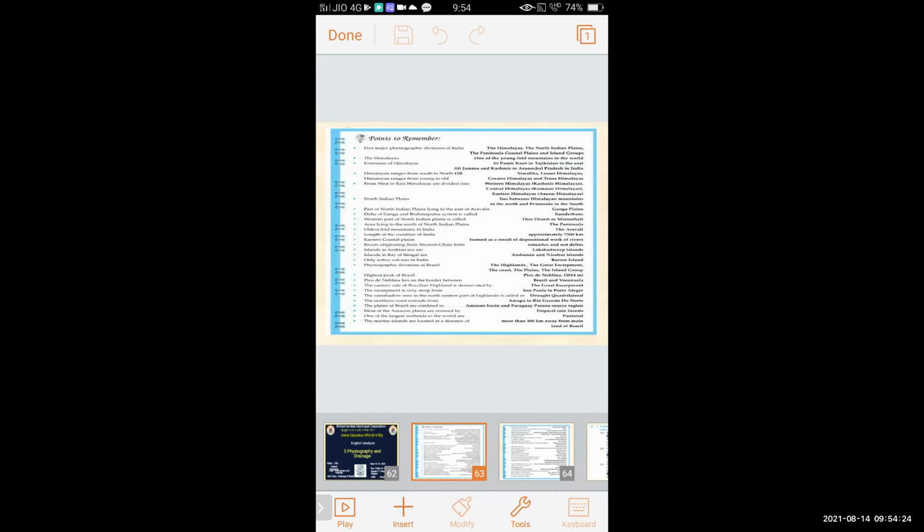Islands in the Arabian Sea are the Lakshadweep Islands, and islands in the Bay of Bengal are the Andaman and Nicobar Islands. The only active volcano in India is Barren Island.